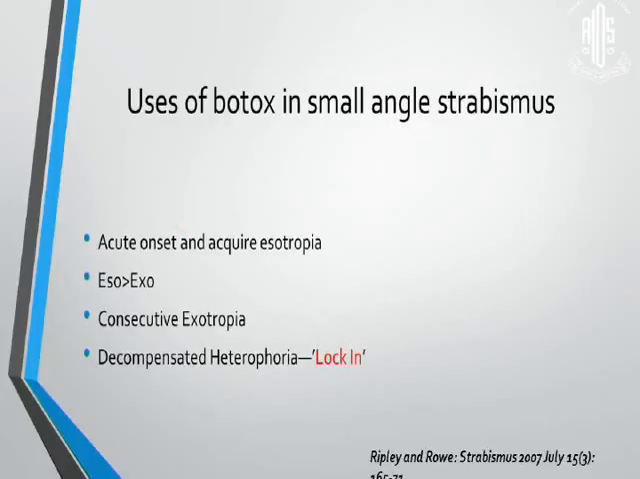This paper by Ripley et al. on the use of botulinum toxin in small angle strabismus found that acute onset and acquired esotropia had a better effect. Primary esotropes had a better effect than primary exotropes. Consecutive exotropia, they said, was the treatment of choice, and it has a very important role to play in decompensated heterophoria, where it gives your patient a period to lock in, where his fusional vergences will take over and heterophorias can be compensated for.